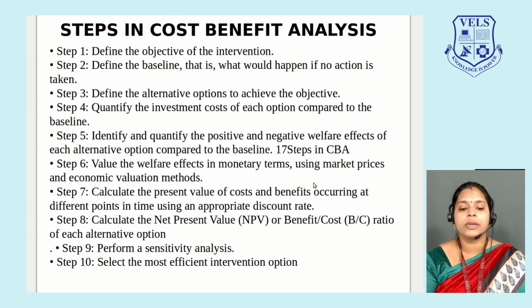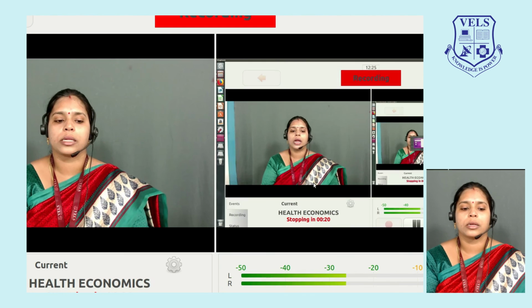Step 9. Perform a sensitivity analysis. Step 10. Select the most efficient intervention option. So when you have plan A, B, C in place, calculate this net present value or benefit cost ratio. Keep it ready. Find which one is more effective, which is giving you more benefit, which is higher in benefit percentage. Then go implement that program. This is how you have to analyze cost benefit analysis. Thank you.